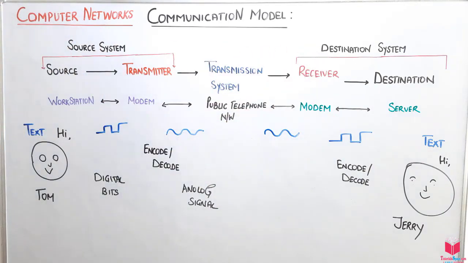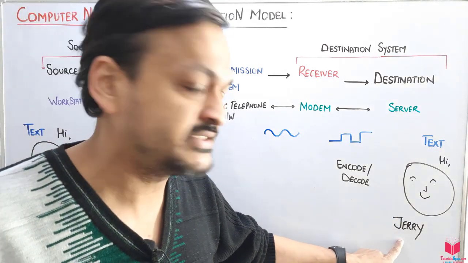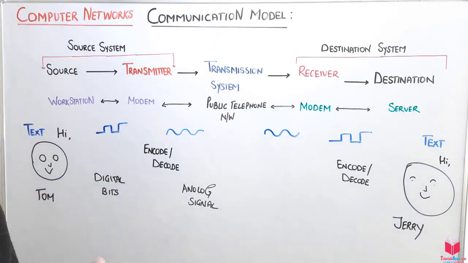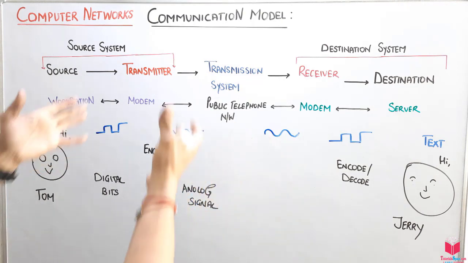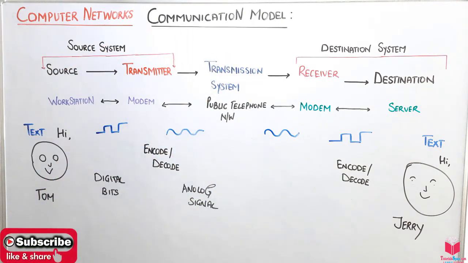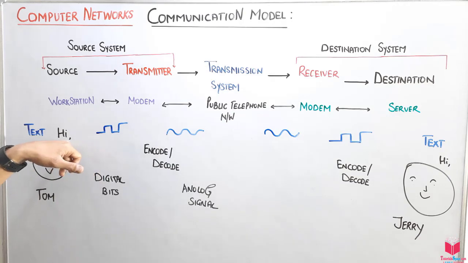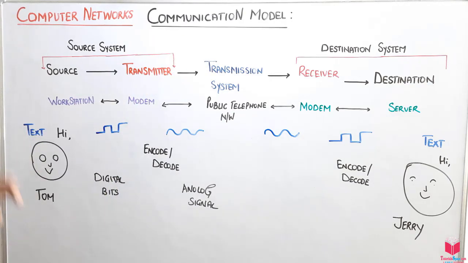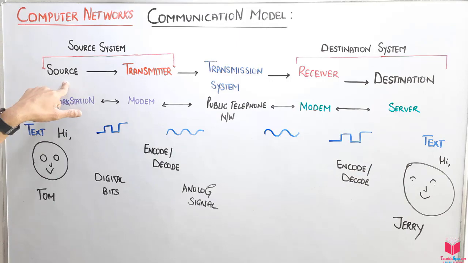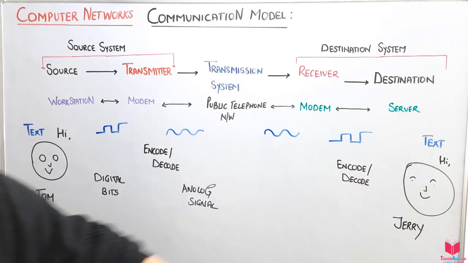Let's see how. Before discussing it, let's take an example that will clarify it. Suppose this is a person whose name is Tom and this is another person, Jerry. Both want to chat, sending data to each other. Let's see how exactly the communication model helps here. Suppose Tom opens his WhatsApp or Facebook and types the data, hi. According to the communication model, Tom is the source or sender who sends his data to Jerry.